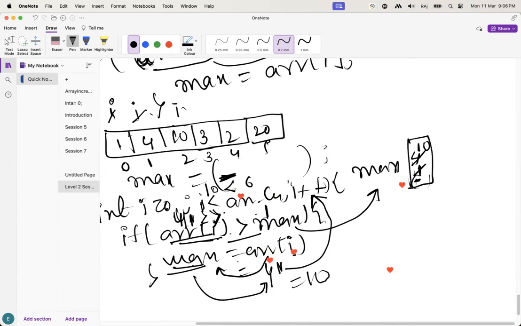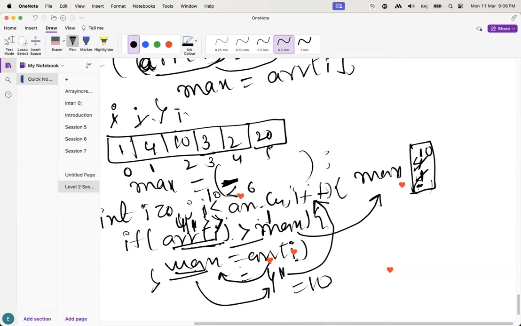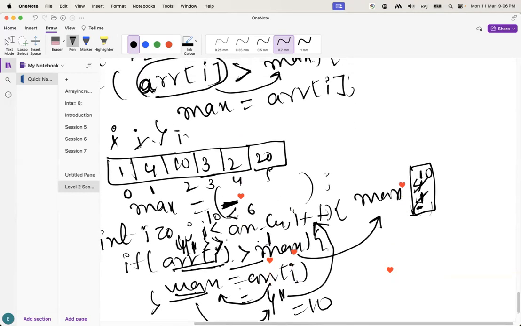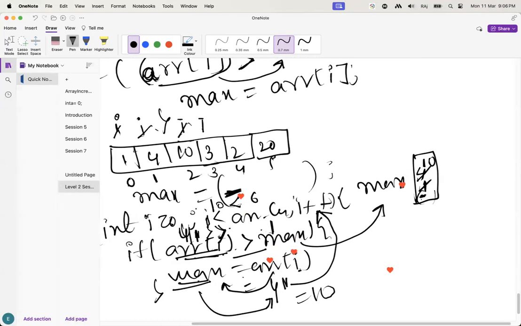Now check, guys. It is true. Again it comes to I plus plus. Here now I value is 3. It will come to here. So guys, check what will happen in this case. Array of I, what is the I value here? 3. Array of 3 value is 3.